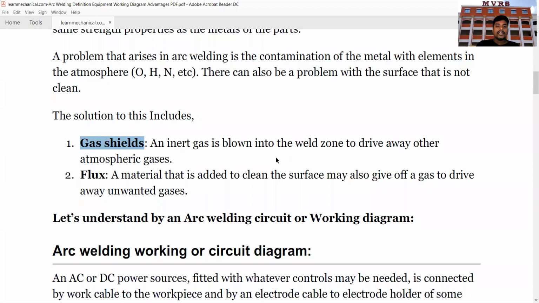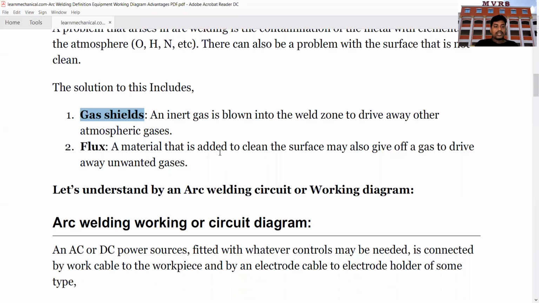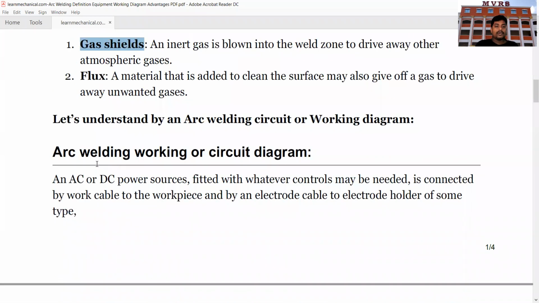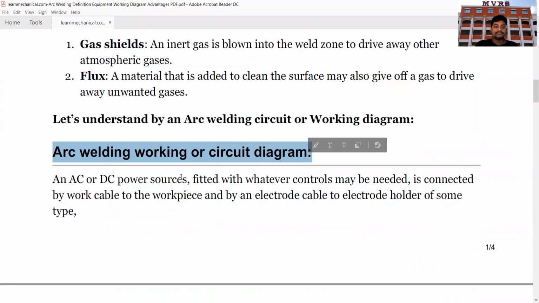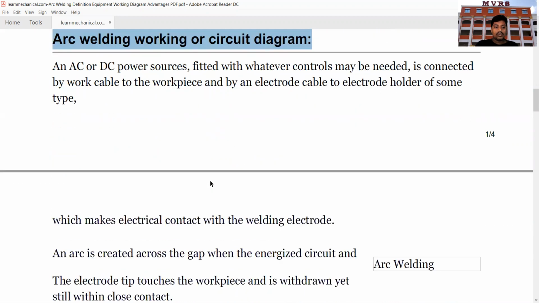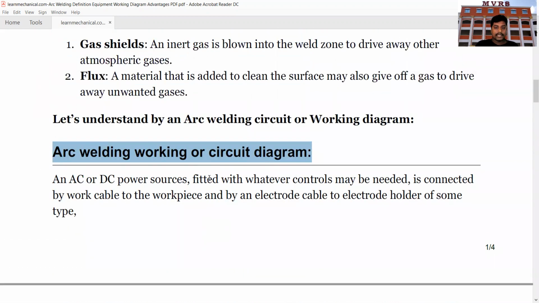Now we shall discuss arc welding working. So now we are going to discuss the arc welding working or the circuit diagram. How this arc welding happens, everything we are going to discuss by using a circuit diagram over here.